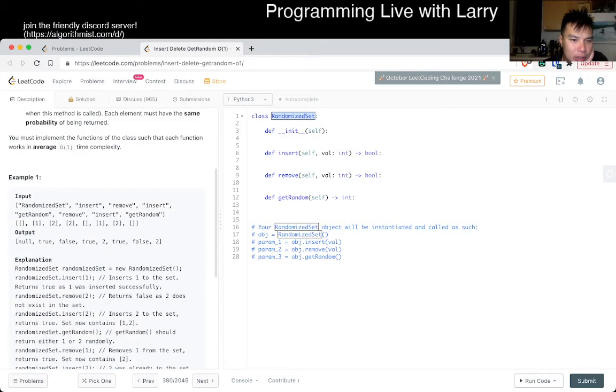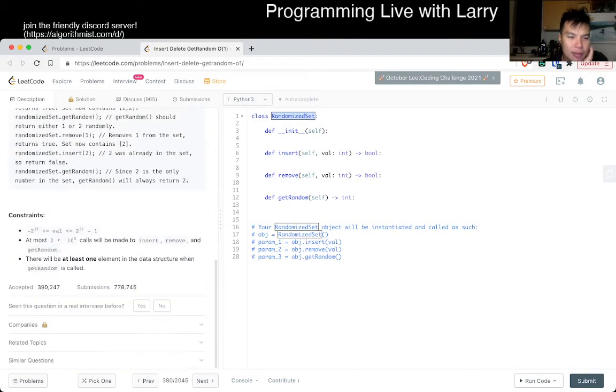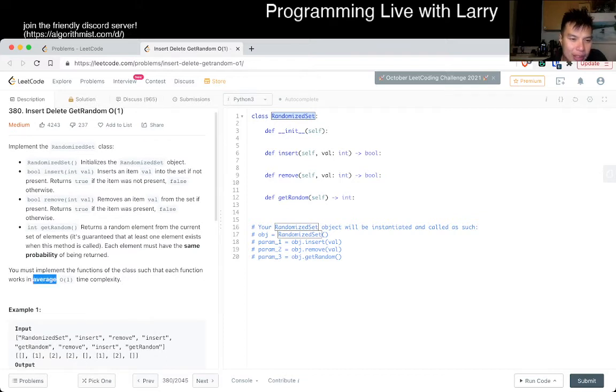Can we keep on calling random? The big thing is also that it's average O(1) instead of actual O(1), but I don't think there's anything that tricky about it. The insert and the remove we could put in the hash table. I think we can just use an array, and that should be okay.